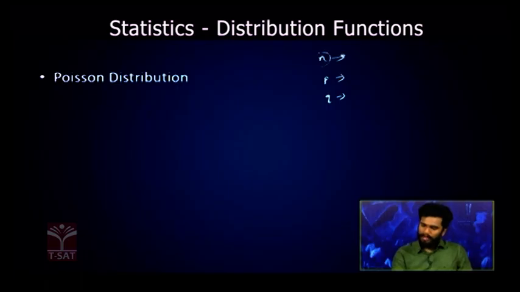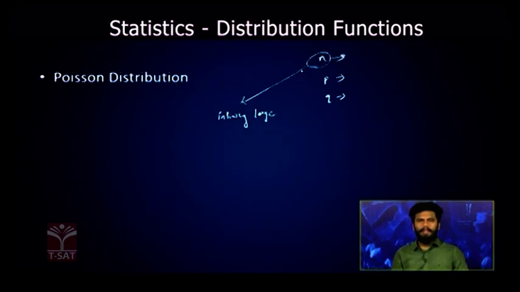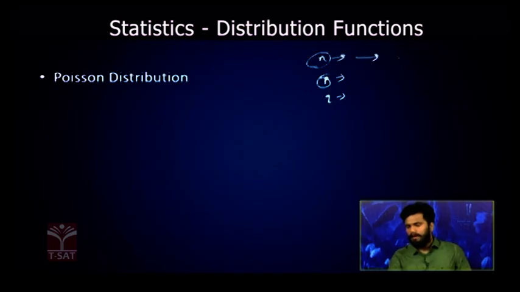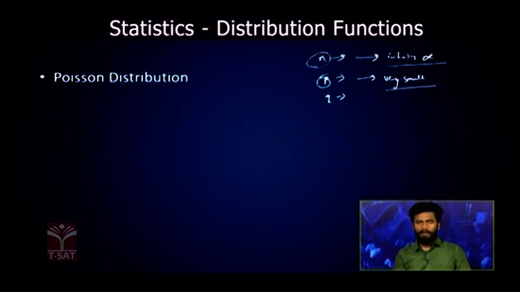Now, when I repeat this n to infinitely large, and the probability of success in each and every case is very small, the product of this infinitely large number and the very small number, np, will reach a constant, say lambda.